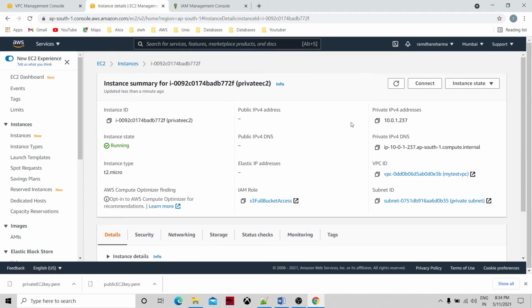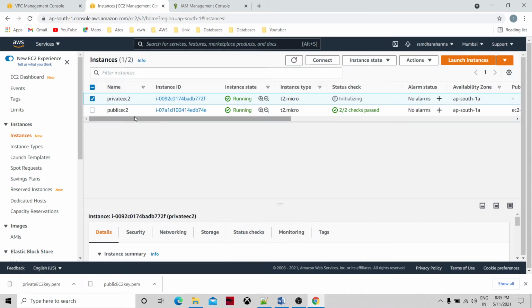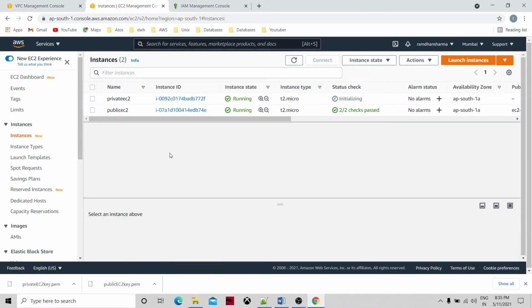Only a private IP address will be there for the private subnet. There won't be any elastic IP address. The IAM role is already there. The initialization check is still happening, so let them come to running mode. I'm waiting for the status check of my private EC2 instance.